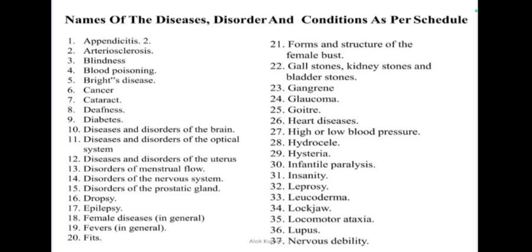Next we see some diseases and disorders as per the schedule.